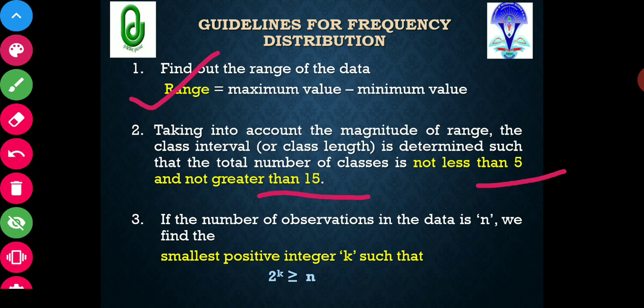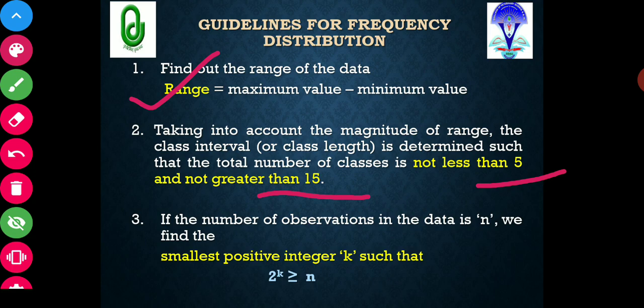So by convention, you have to keep the number of classes between 5 and 15. If you keep the number of classes very low, then you will not find any benefit of classifying the data. And if it is a very high number of classes, then it will be very difficult to interpret the data. So it should be optimum, and by convention it has been kept between 5 to 15, but this is not a hard and fast rule. Depending upon your data set, there can be slight variation.